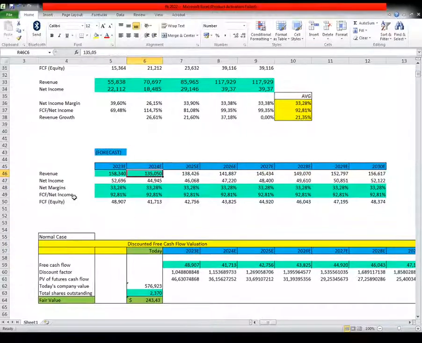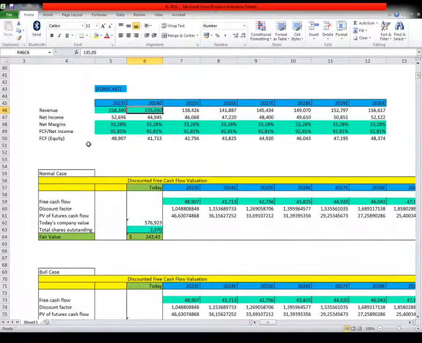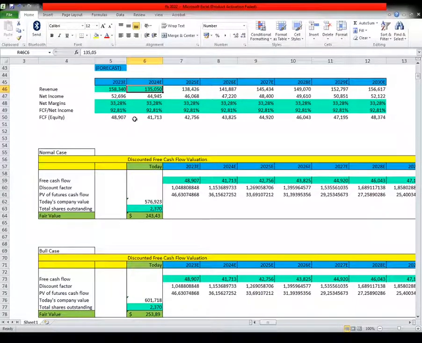we will log in the net margin, which we calculated here at 33.28%, and the free cash flow to net income ratio, which we calculated at 92.81%, and automatically the template will calculate for us the forecasted net income and the forecasted free cash flow to equity in the future. We take the free cash flow to equity forecasted in the future, and we log it inside our three cases.